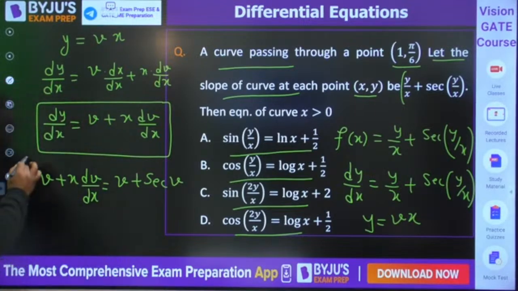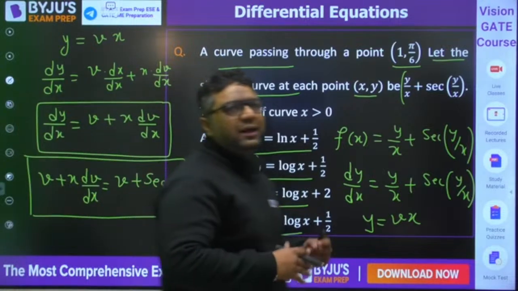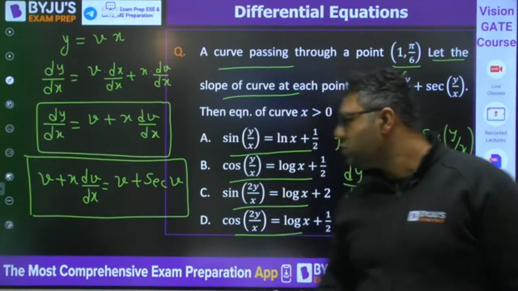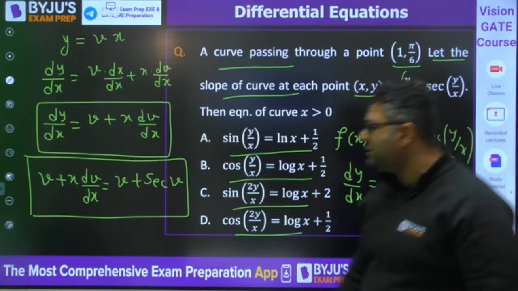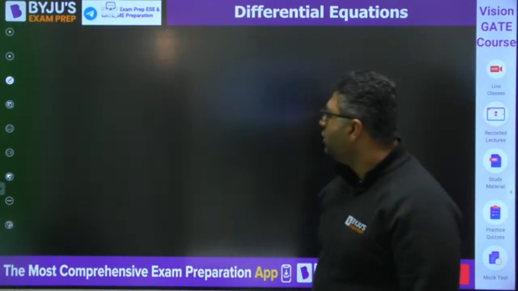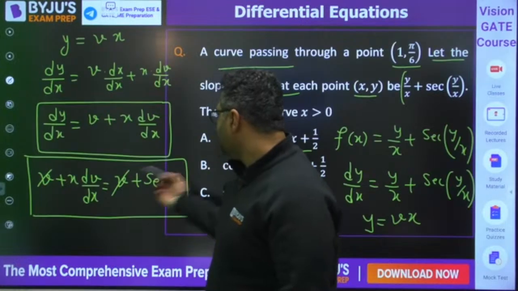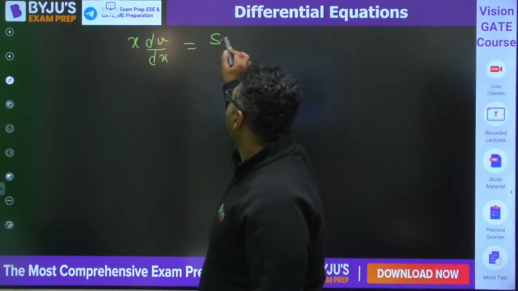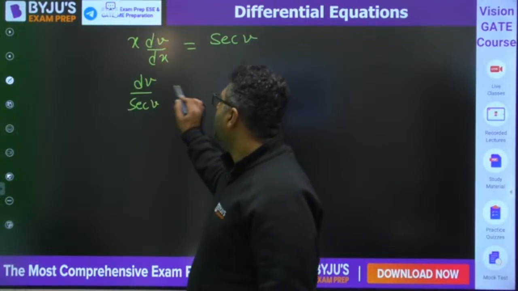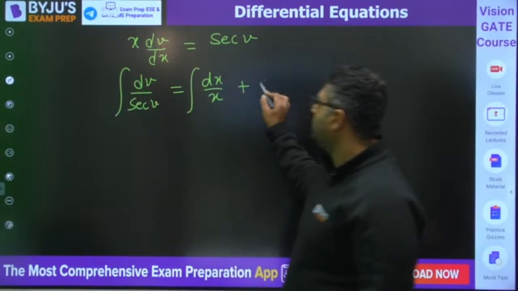So can you see, the overall target is to convert it into the variable separable format. If you are able to convert it into variable separable format, all the rest of the things are easy. So now you can see very easily the variables can be separated because v and v will cancel out. From here you can write x dv by dx. What is the right hand side? It is secant v. So what you can write? dv by secant v equals dx by x. You would be going for integration.